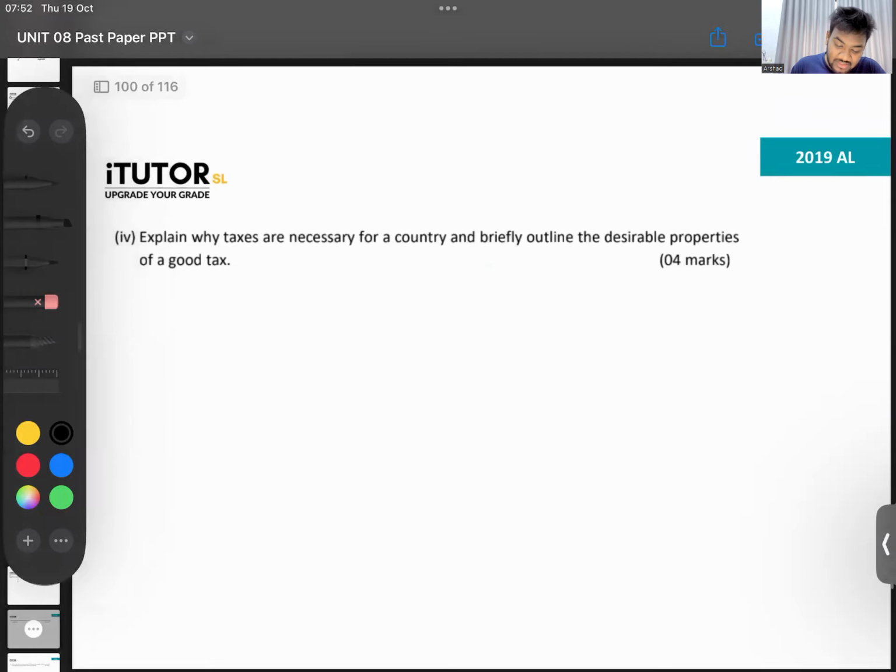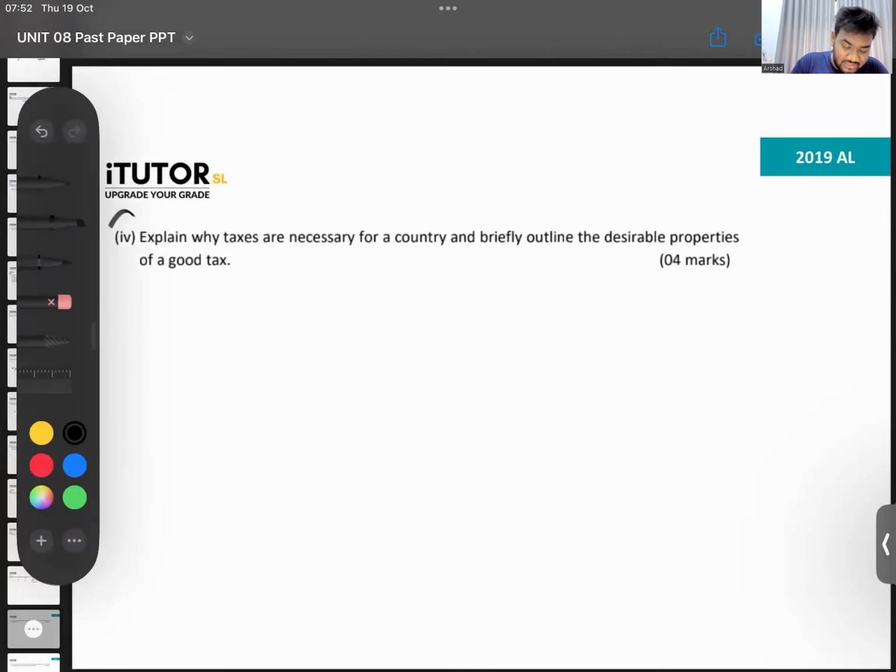Then question number 4. Explain why taxes are needed for a country and briefly outline the properties. Okay. There are 2 parts in the question. Why are taxes needed for the country? Remember my objectives of taxation we did in a previous paper. Can someone give me the paper number also? So taxes are needed, 1, to collect government revenue, to fund the expenses. You need taxes for that.